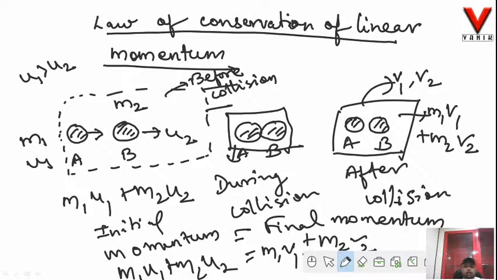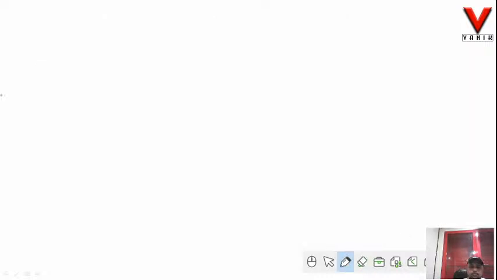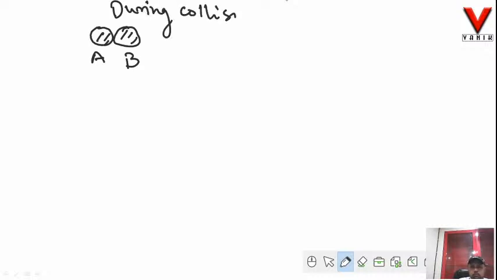So this is the basic law. Now let us see how initial momentum is equal to final momentum. So this is my body A and this is my body B. Now this is a scenario during collision.